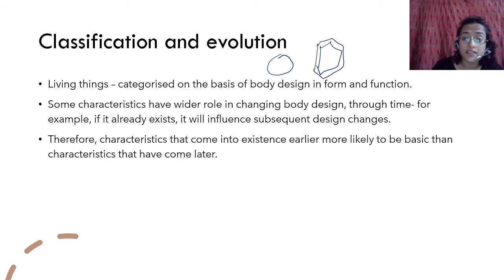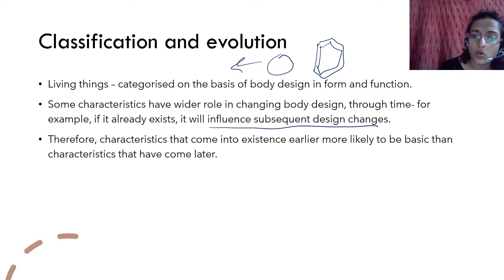ठीक है. This is a basic body design. हाँ. And if this exists then it will influence subsequent design changes. So एनिमल सेल से जो चेंजेस होंगे, animal cell will change through time, right? Evolution होगा. There will be something that changes. प्लांट में भी होगा. But since इन दोनों में ये बेसिक डिफरेंस ही है कि इसमें सेल वॉल है, इसमें सेल वॉल नहीं है, इसमें फोटोसिंथेसिस होता है, इसमें फोटोसिंथेसिस नहीं होता है, the way it evolves will also be different. An animal cell or an animal will not evolve the same way as a plant.